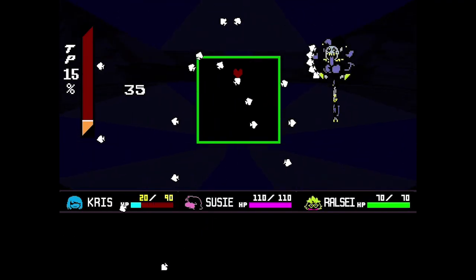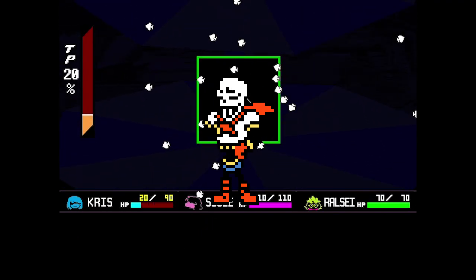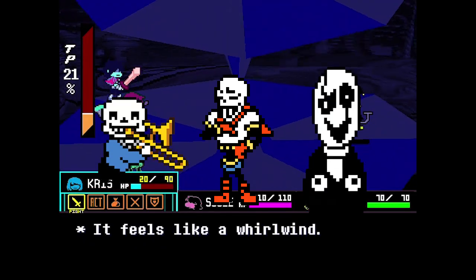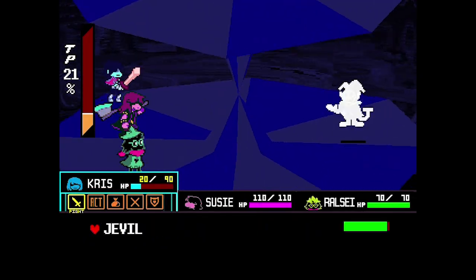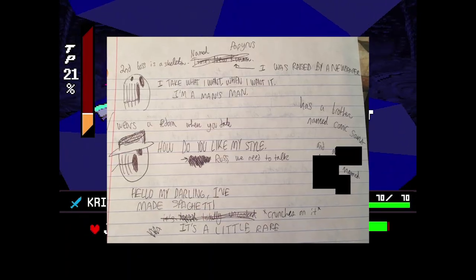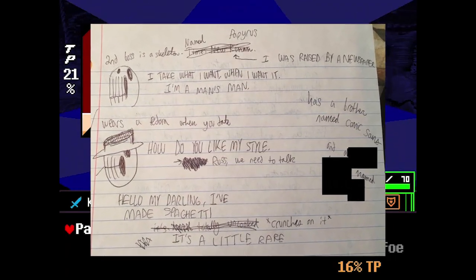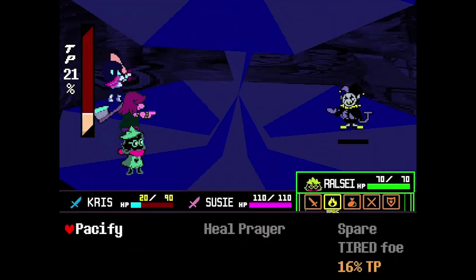So yeah, all the evidence supports the fact that Papyrus was originally intended to have two brothers, Comic Sans and WD Gaster. But the question is, is this still canon to Undertale? Because as you can see, there are many things in these notes that were eventually changed. Could this be another situation where something was left on the cutting room floor? Well, let's look at the facts.